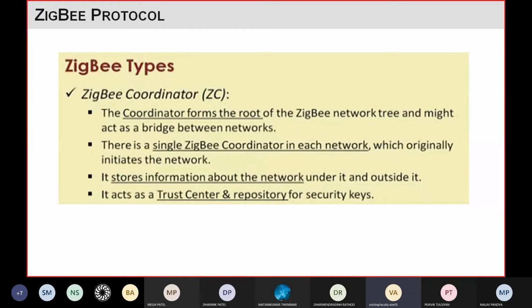Also it will store the information like which other outside networks are connected with that network, right? So about that information also it will include. So you can say this Zigbee coordinator acts as a trust center or repository for the security keys, right? So whatever security keys we use for security purposes, like to define which device can connect with the network, or with which device you are sending or receiving the data, right? All those things are stored in this coordinator, right? So it's a central device.